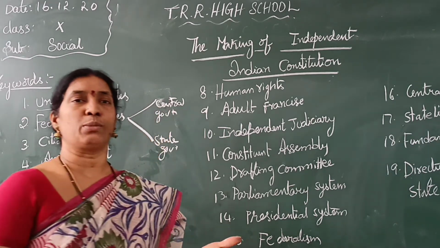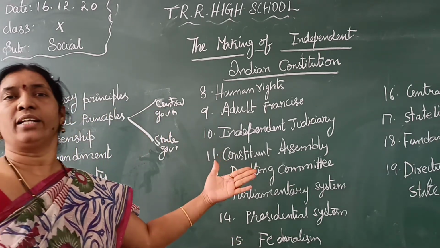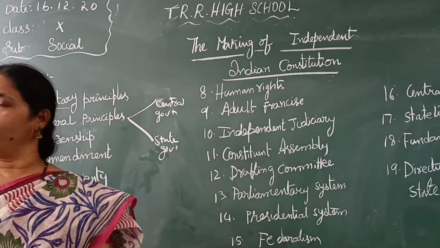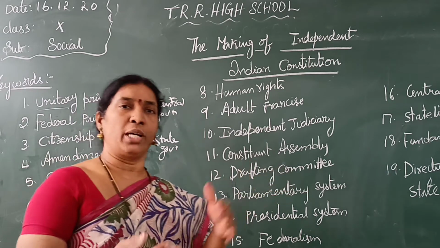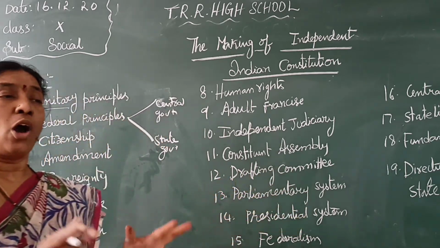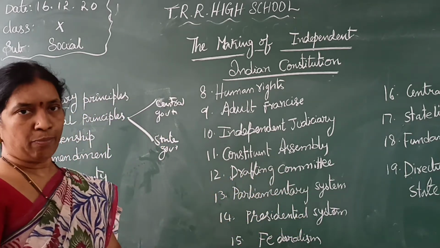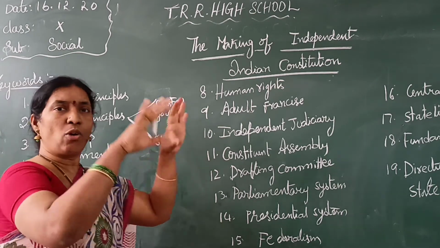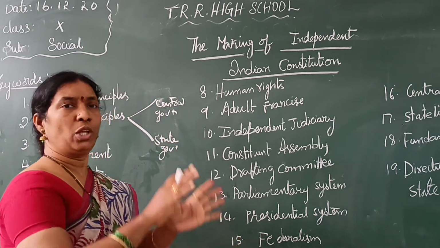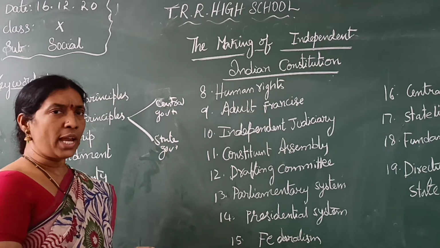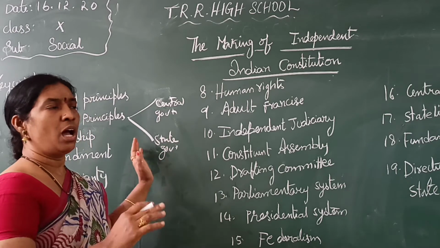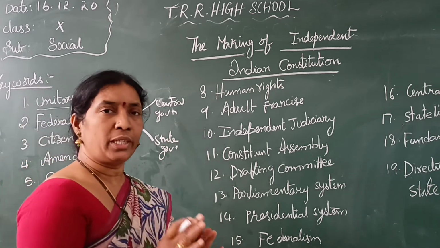On a language basis we have been divided into many states, isn't it? Tamil Nadu, Karnataka, Andhra Pradesh, Maharashtra, Telangana, like that. When divided on a language basis, the central government cannot communicate with all the people. That's why we have a special government for every state.